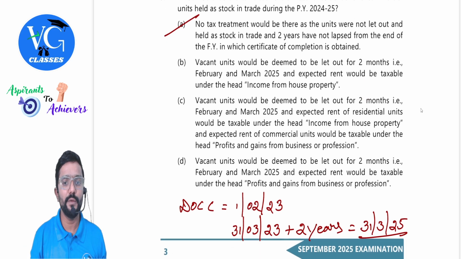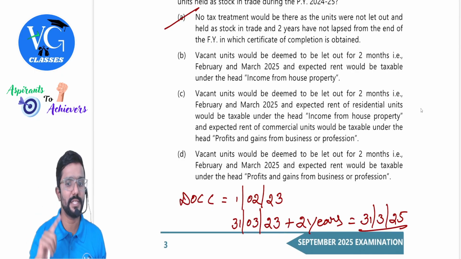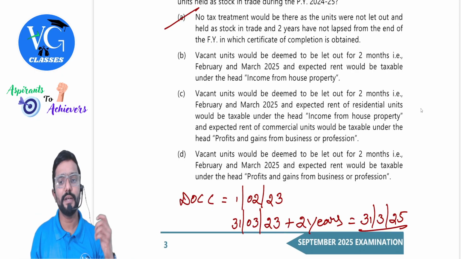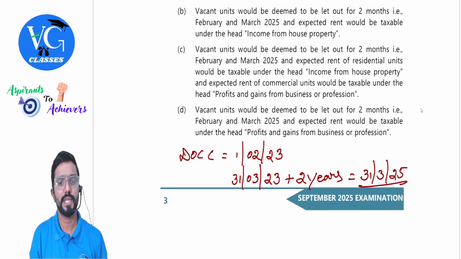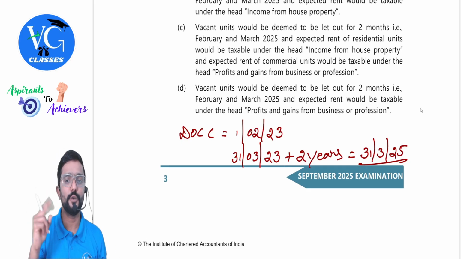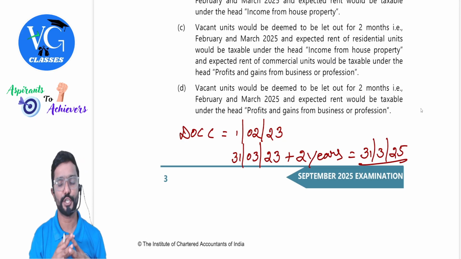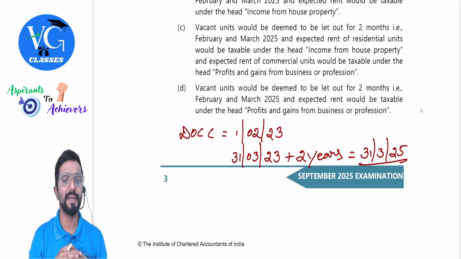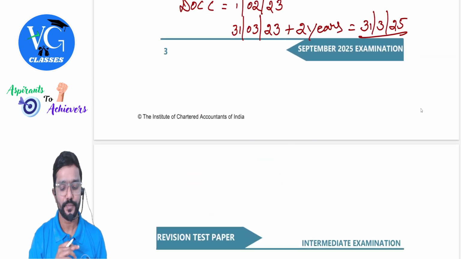Wrong. Vacant units would be deemed to be let out for 2 months, that is February and March. And expected rent of residential units would be taxable under the head income from house property. And expected rent of commercial unit would be taxable under the head PGBP. No, wrong. Nothing is taxable. Last one. Vacant units would be deemed to be let out for 2 months, that is February and March. And expected rent would be taxable under the head PGBP. No, sir. This is also wrong. So the right answer is A.